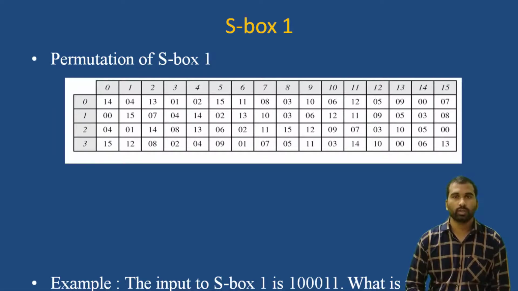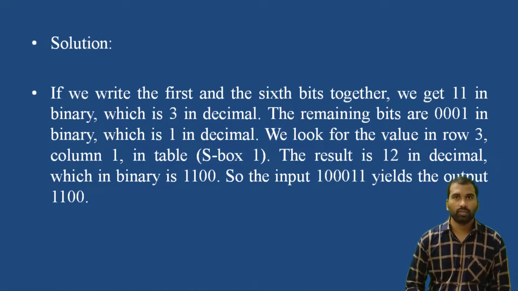Those bits represent the row, and 0001 represents the column value. So 11 in binary is 3 in decimal, and the remaining bits 0001 in binary is 1 in decimal.